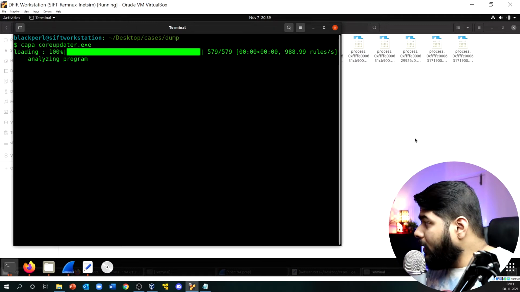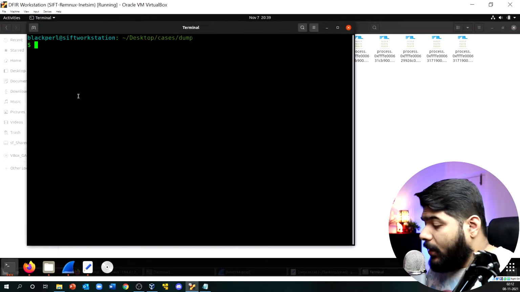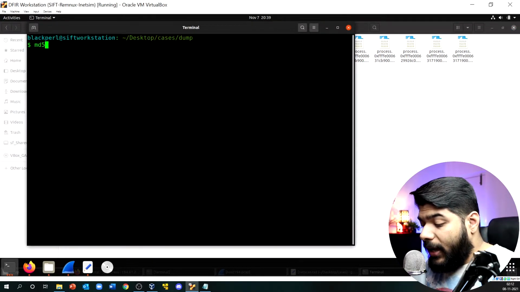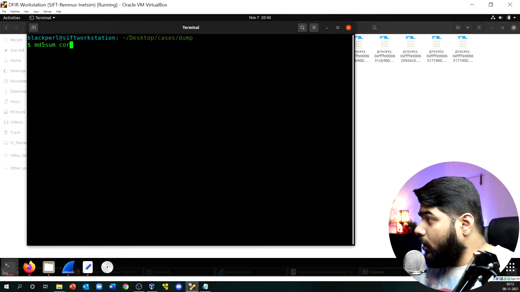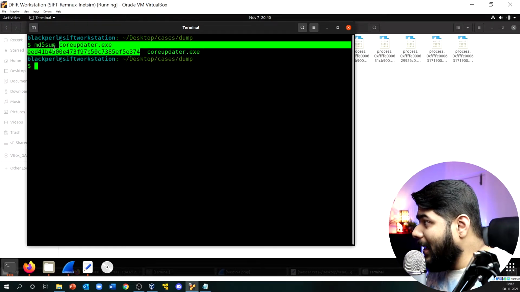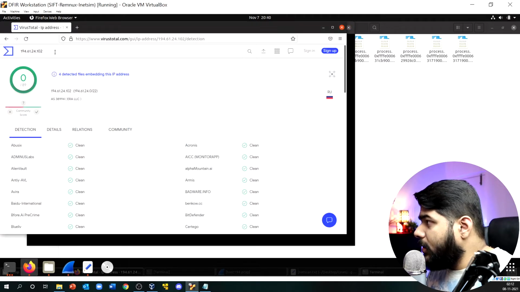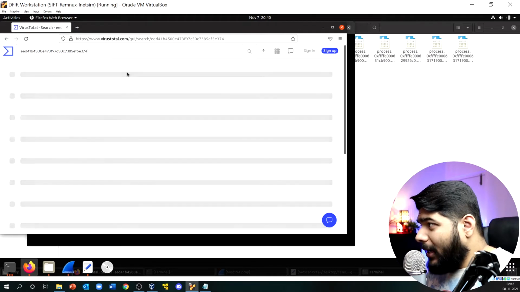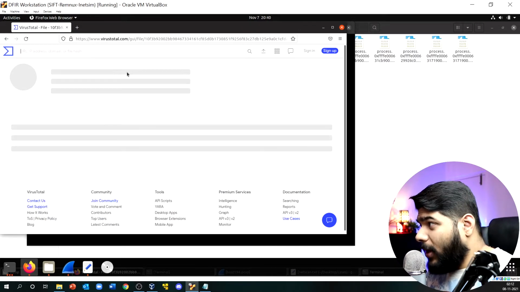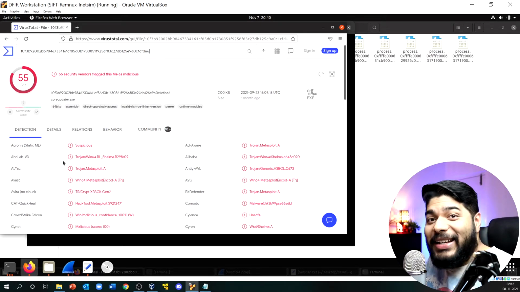Also one thing we can do is quickly open my terminal and do an md5sum on that coreupdater.exe, and let's try to identify if there is anything on VirusTotal for it or not. Okay, so I have my VirusTotal open, I guess. So yes, it is open. Let me quickly search it over here. I'm not sure if I can identify something or not, but yes, you see this is heavily infected, guys.